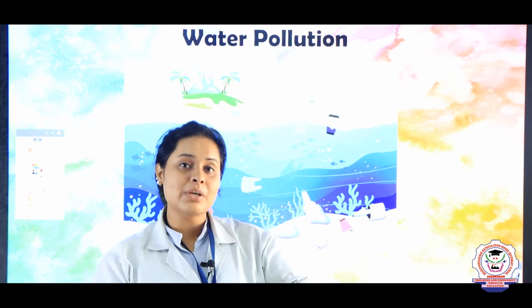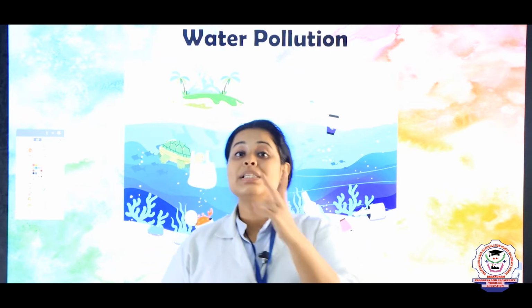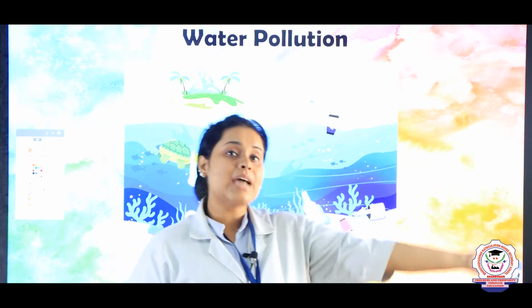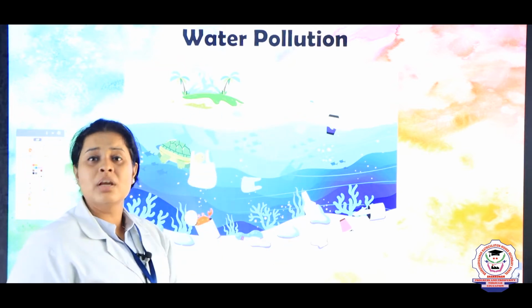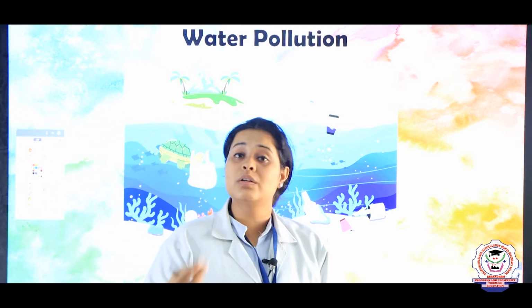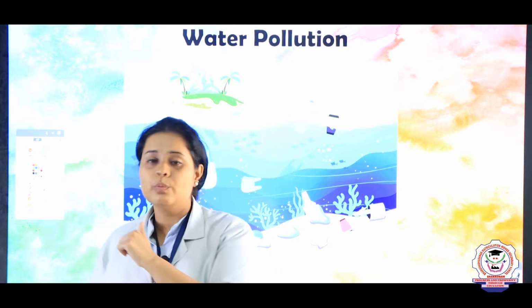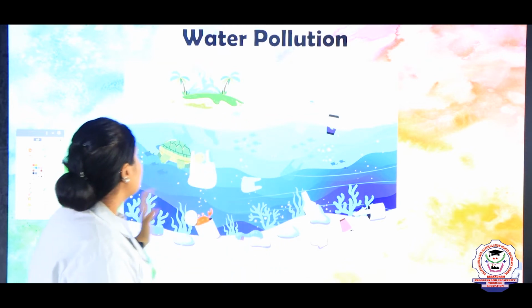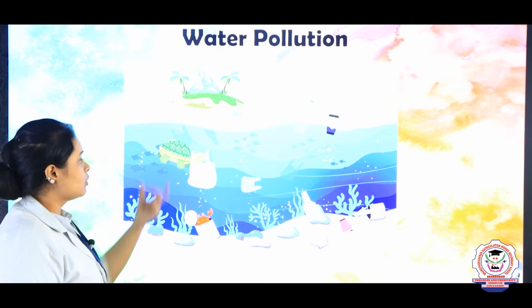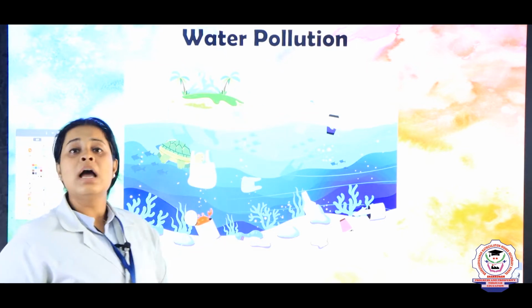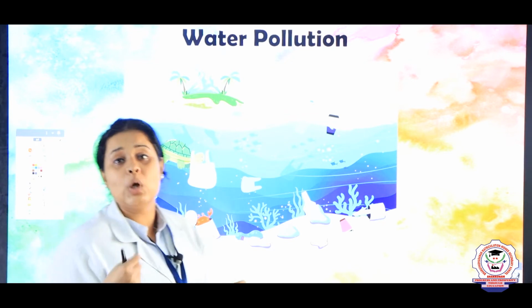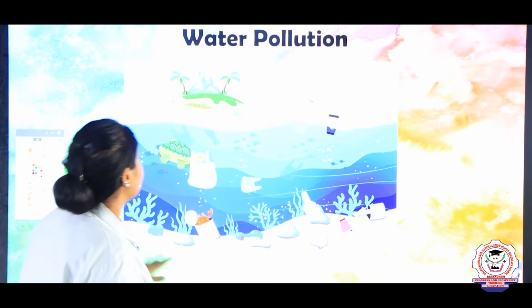But if you put it on the ship or anything, they will see that, right? So you are putting it out. So that is why there are so many things causing water pollution, and the main reason, as I told you, was us. Here you can see in the diagram also the plastic, the can, the water bottle, all these things are given and are the main cause of water pollution.